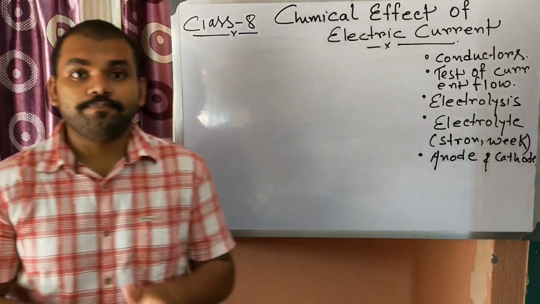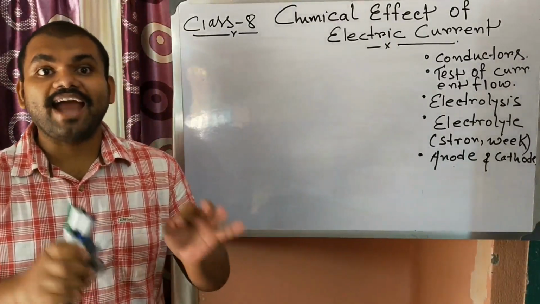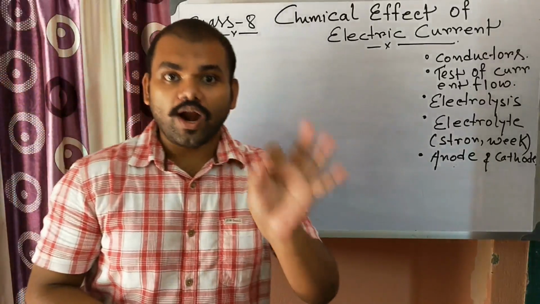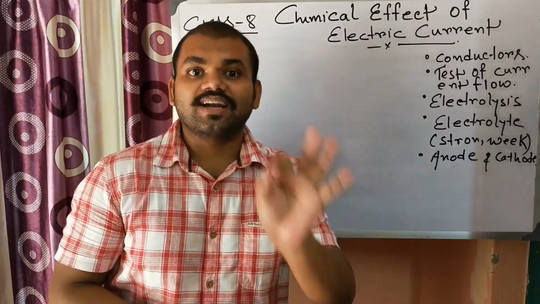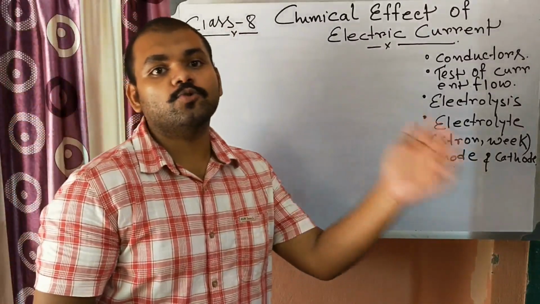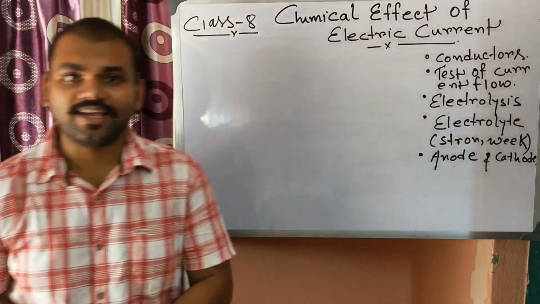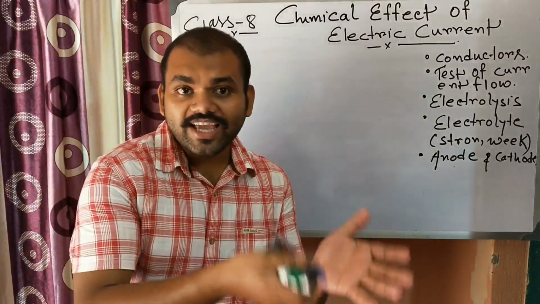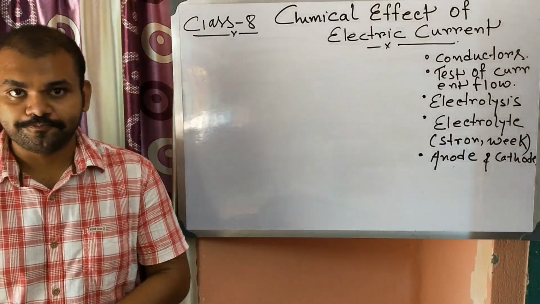Actually, pure water is a bad conductor of electricity. So why are we not allowed to touch any electrical appliances with our wet hand? Because we can get shock.